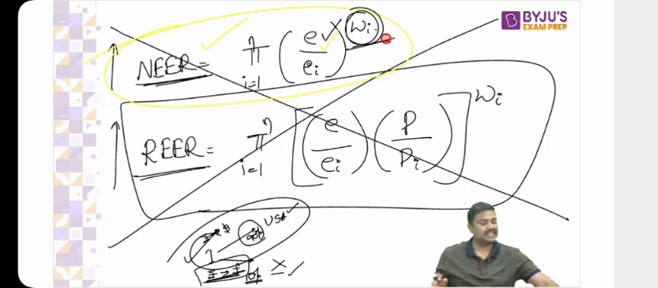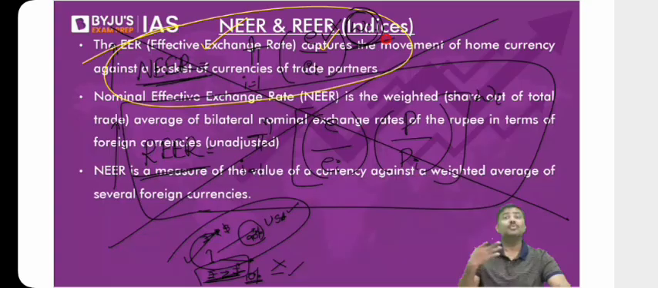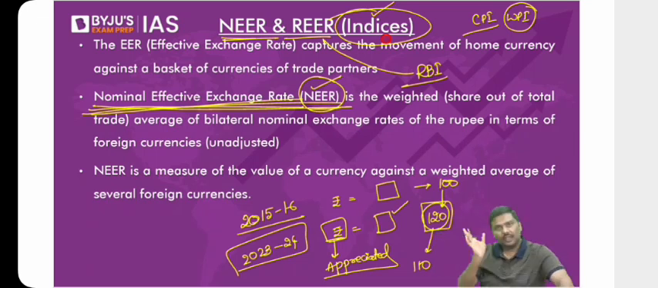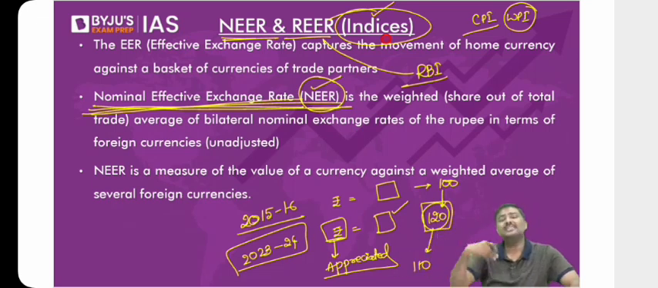So this is basically the concept of NEER. But what you should remember, simple: rupee versus basket of currencies plus trade weights, and it is an index with a base of 2015-16. If the index increases, it simply means rupee is appreciating against the basket. If the index falls, rupee is depreciating against the basket.